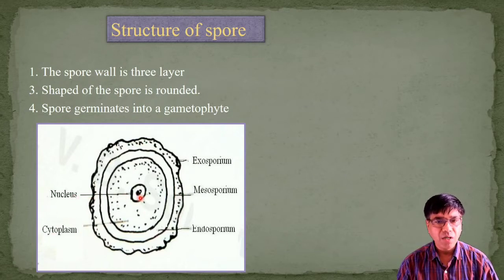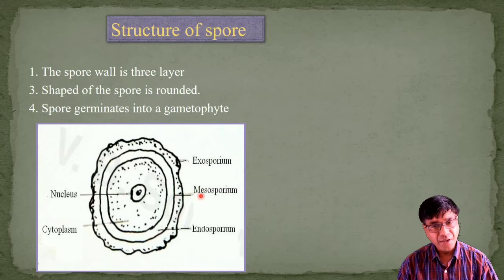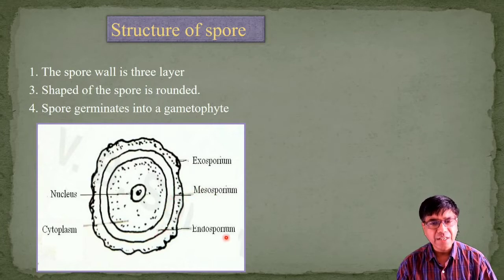The spore wall consists of 3 layers. The outermost layer is the exosporium, which is thin and cutinized. The middle mesosporium is thick, and the innermost endosporium is thin and homogeneous.